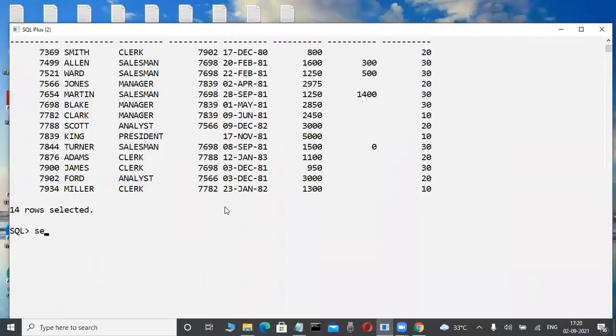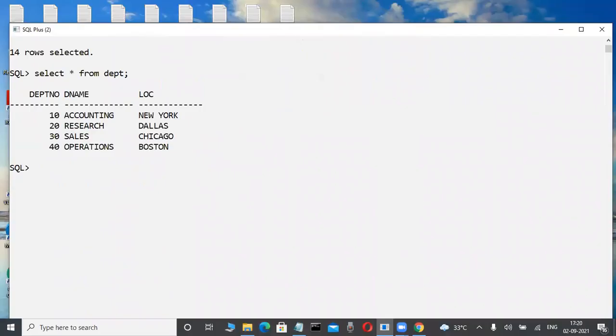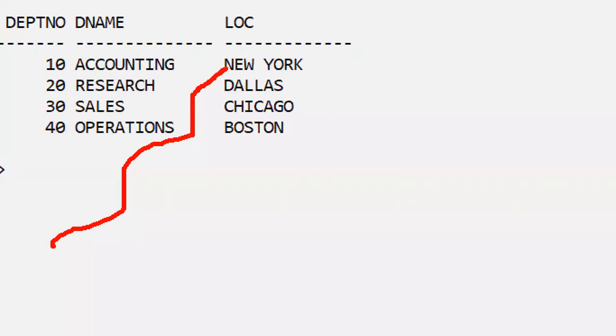Once the data is available in these types of relational databases, which you will become familiar with in the future, you will operate on the data in these databases. How? One language is there, very easy. That is a non-procedural language. Procedural languages means C, C++, Java, .NET. If conditions are there, loops are there, variables are there. But SQL is a non-procedural language. Non-procedural means variables are not there, loops are not there, big coding is not there. Only one or two lines of coding, that's all. Simple, English-like commands only.